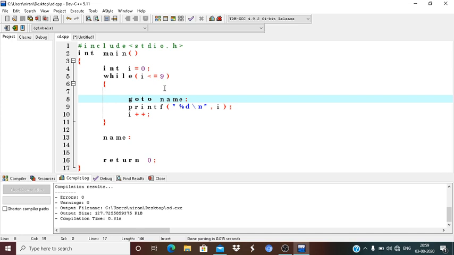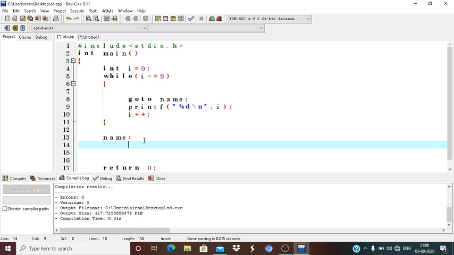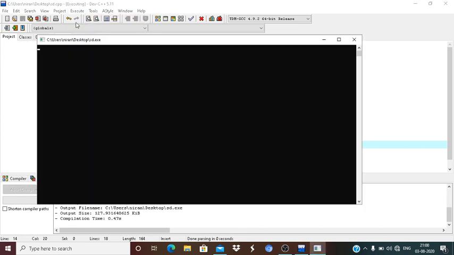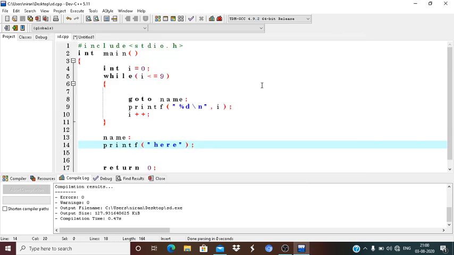Because when the flow of control enters this while loop, when the underlying compiler sees this goto statement, it will immediately transfer the control from this place to this place.